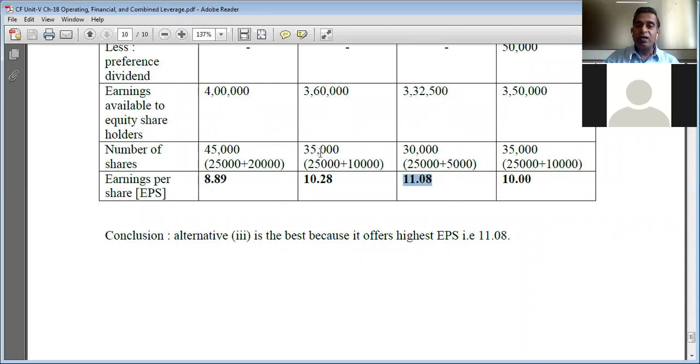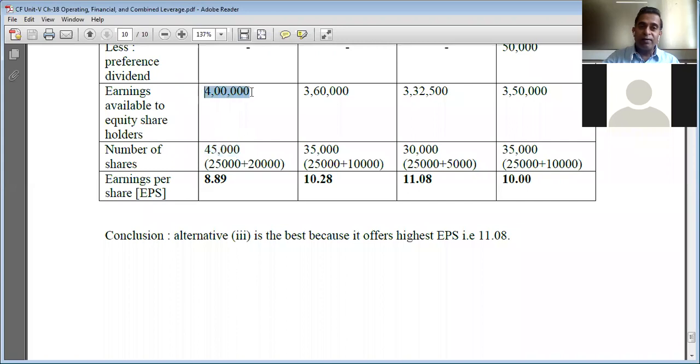Let us see how. If you look at the number of equity shares, though the earnings available to equity shareholders is the highest under financial plan 1, that is 4 lakh rupees, yet the earnings per share is the lowest in this case. It is because the number of equity shares is highest in financial plan 1.